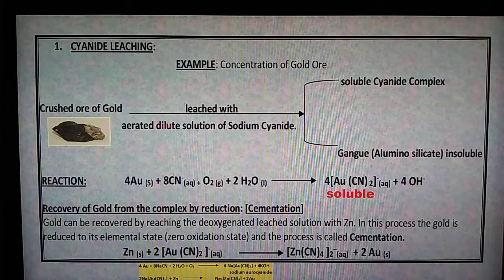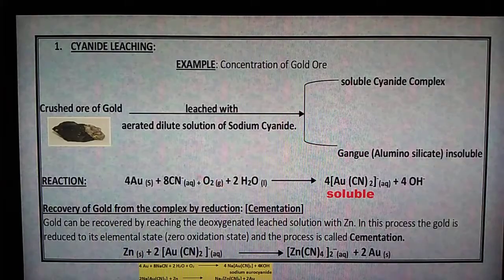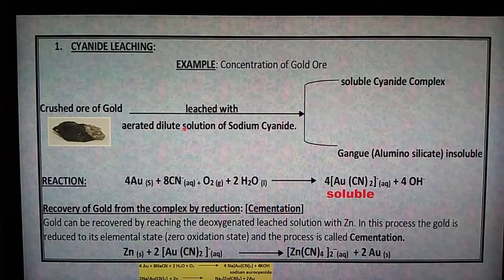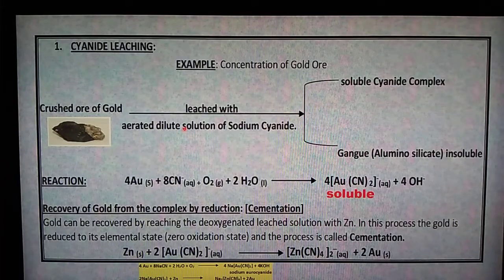Mixed with air, meaning a richness of oxygen, which is mixed with the water to make a solution with the sodium cyanide. This solution is called an aerated dilute solution of sodium cyanide. Initially our gold ore is finely crushed and mixed with the aerated dilute solution of sodium cyanide. This mixture is allowed to stand for 4 or 6 hours.